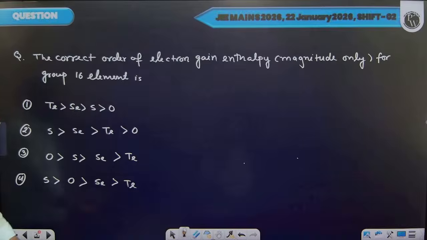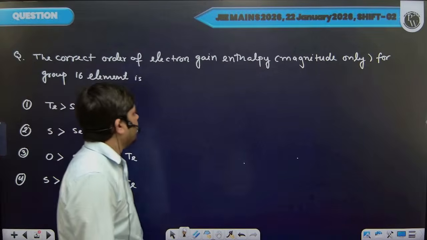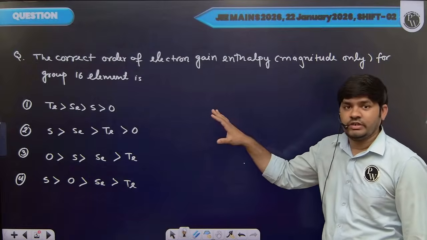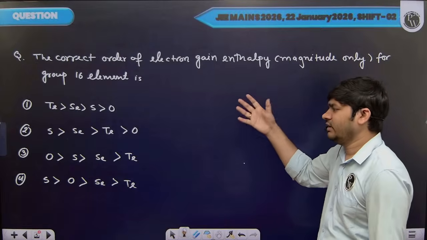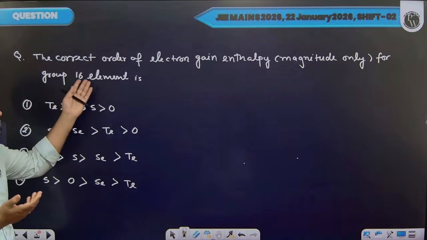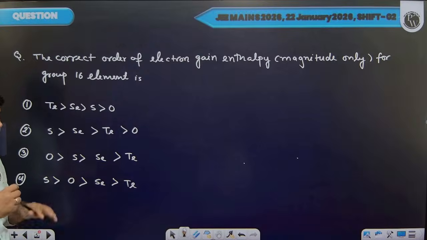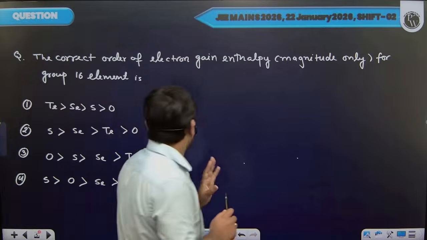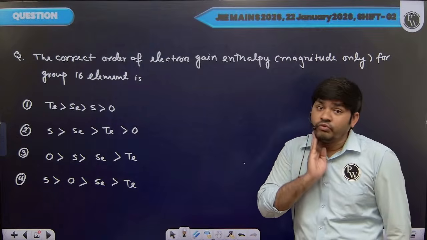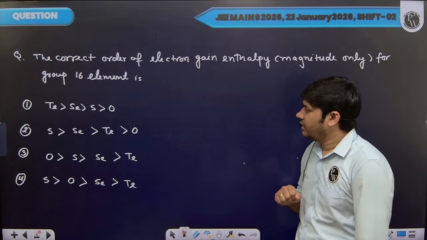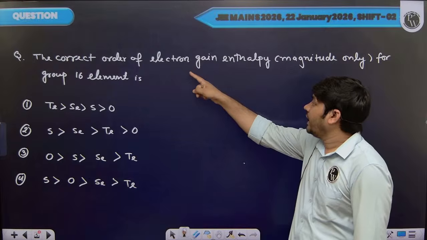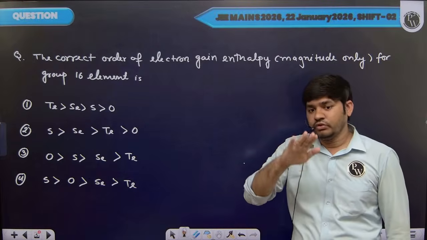So let's move to the next question now. And this is a very easy question. You can consider this question as part of the periodic table, or you can consider this question from the p-block elements, group 16 elements. And this is a totally memory based question. And we know if we move down the group, then Z effective will decrease, and due to the decrease in Z effective, the value or magnitude of electron gain enthalpy also decreases.